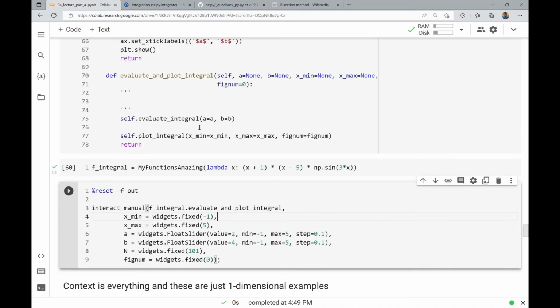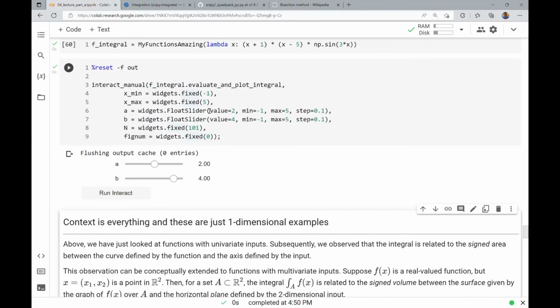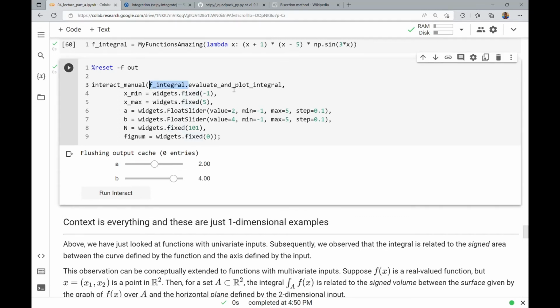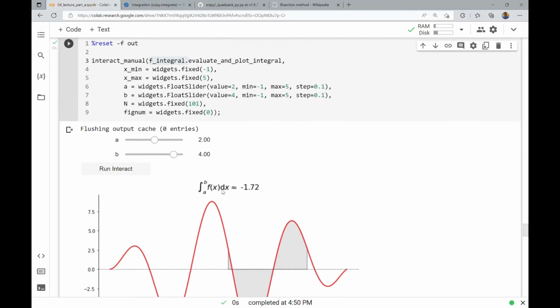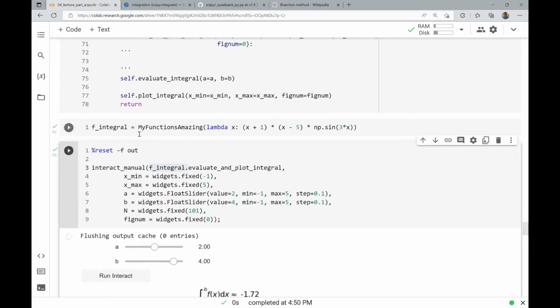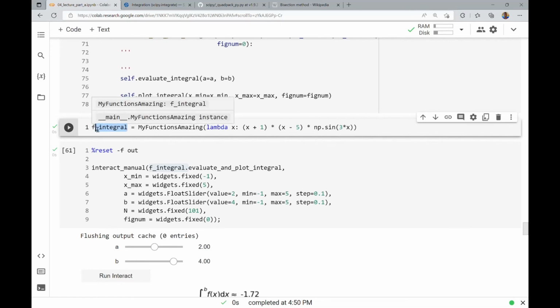Because the evaluate and plot integral is just doing what that plot integral function was effectively doing. So when I run that on, again, the f integral method attribute evaluate and plot integral, and I run interact, you just see it's the same types of plots as before. And so now this is really useful, as you can say, okay, I can create a function object with my functions amazing with some lambda thing here, and then you can immediately start exploring that amazing function object.